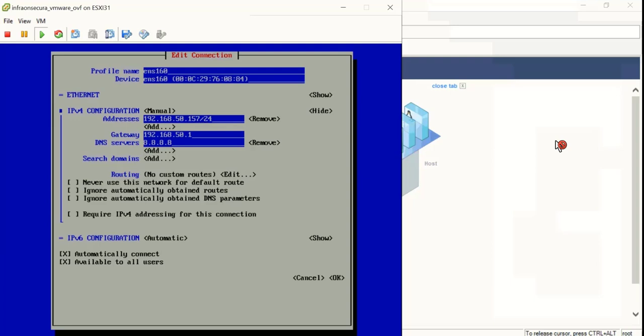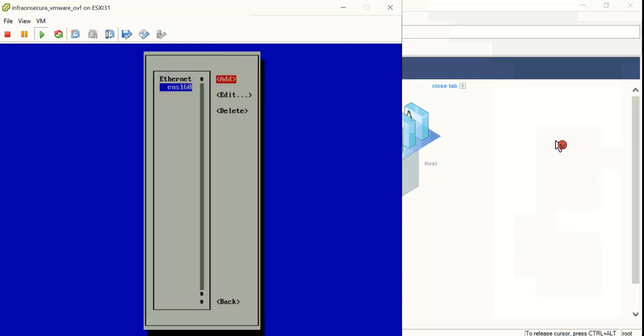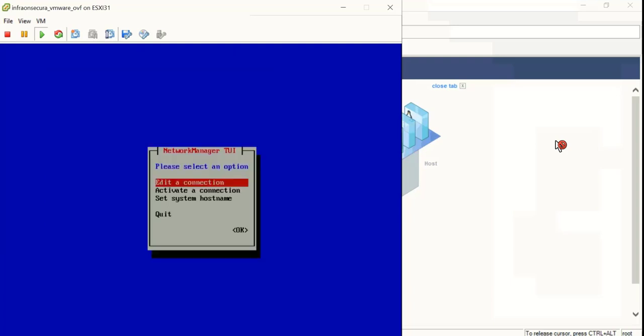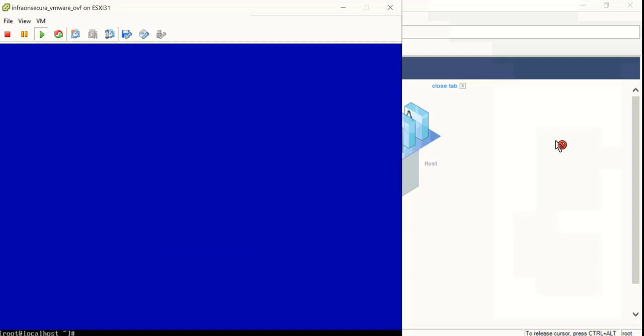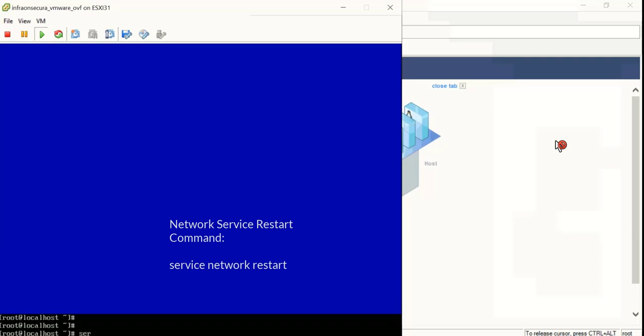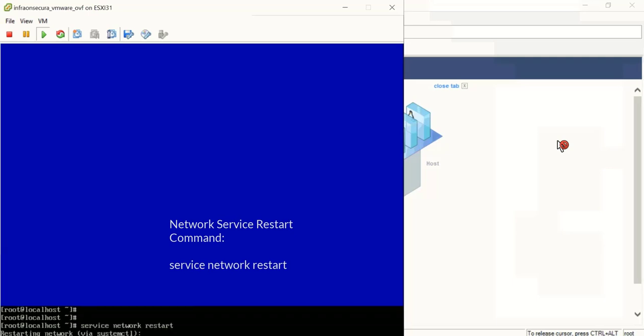Provide an IP address to the server and save. Once you have provided the IP address, restart the network service.